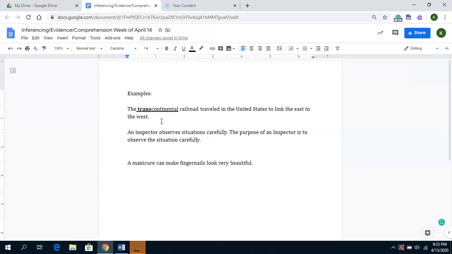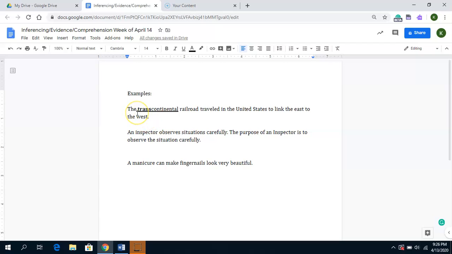First, however, no matter what, you have to understand what the sentence means. And in this sentence, basically what it's telling me is that a railroad, which is trains, went from the East Coast, which is where we are, to the West Coast, so towards California. So when I think about it that way, and if I think of a map, I could see this railroad going across the country.